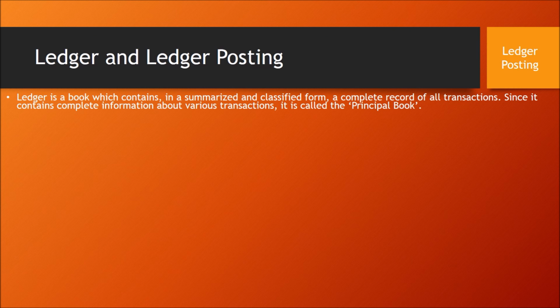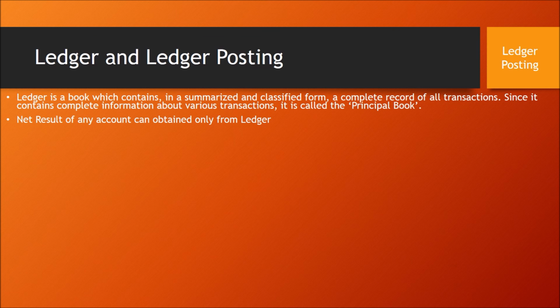A ledger is a book which contains, in a summarized and classified form, a complete record of all transactions. Since it contains complete information about various transactions, it is called the principal book. As I informed earlier, a ledger contains every piece of information about the transactions in a summarized form, and also in a classified form. Classified form means everything is grouped in different accounts. Cash account is separate, capital account is separate, asset account is separate. So it will be in summarized form and in classified form.